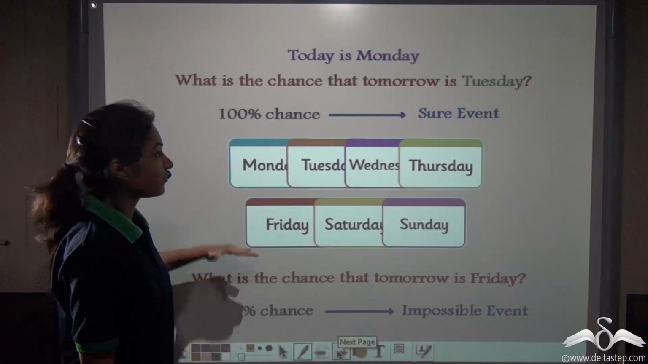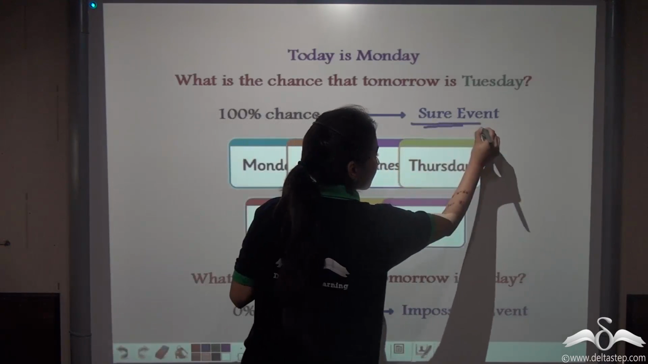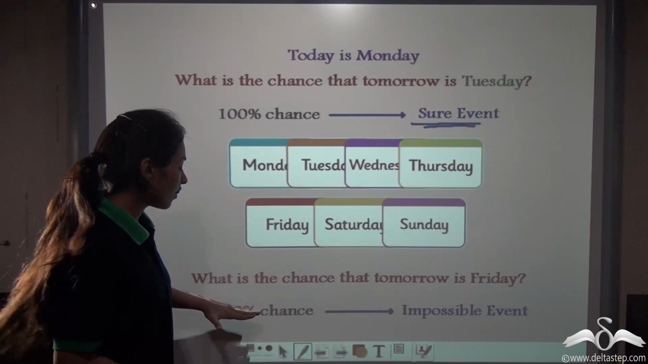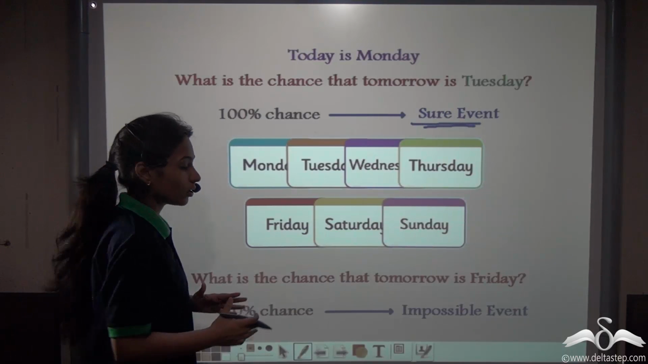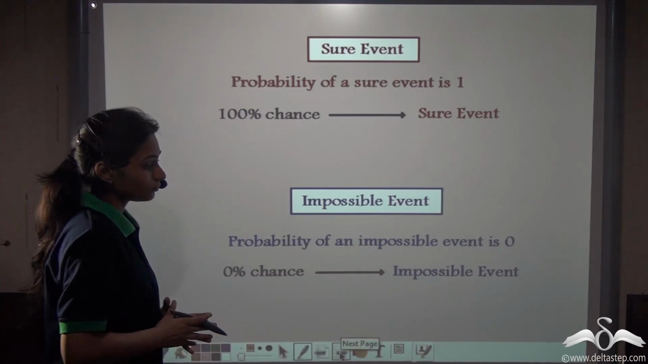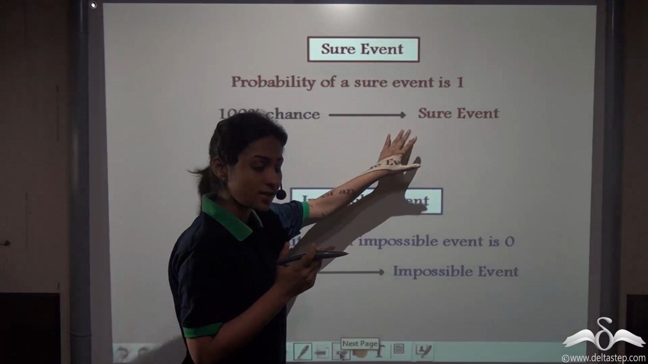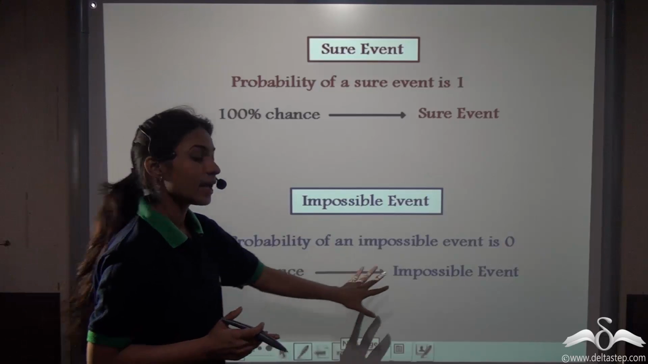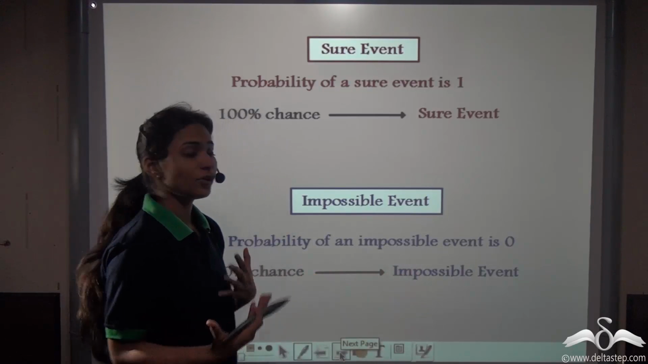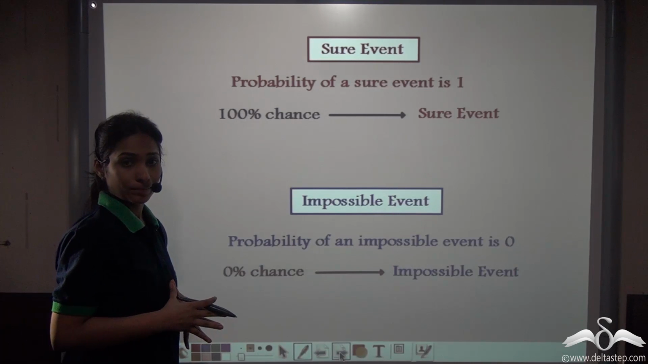So, the events which have 100% chances to occur will be known as sure events. And the events which have 0% chances to occur will be known as impossible events. So now you know: 100% chances means sure event, 0% chances means impossible event. Now can you tell me any more examples of sure events and impossible events?